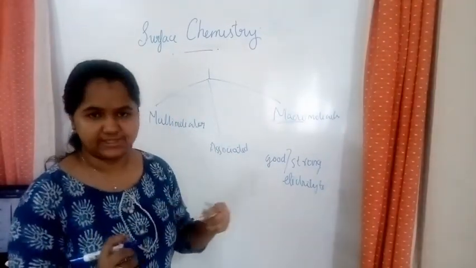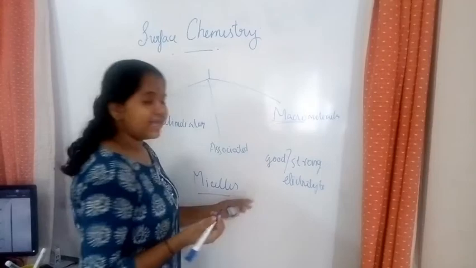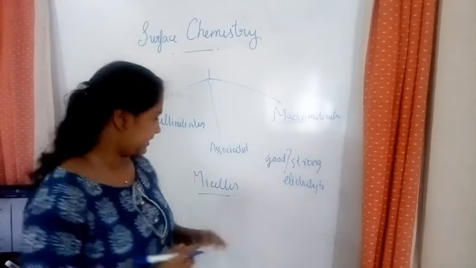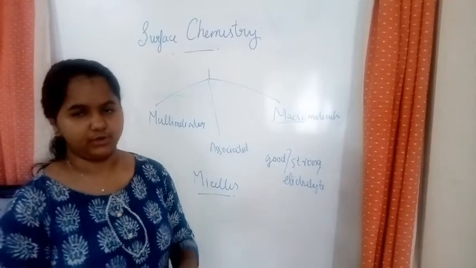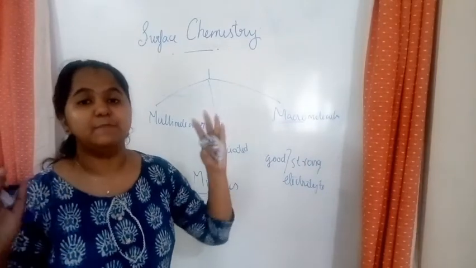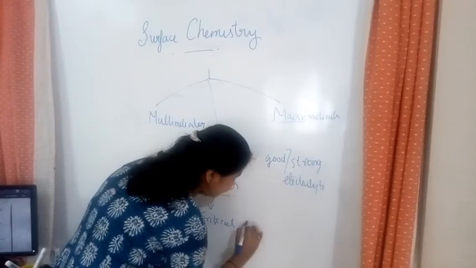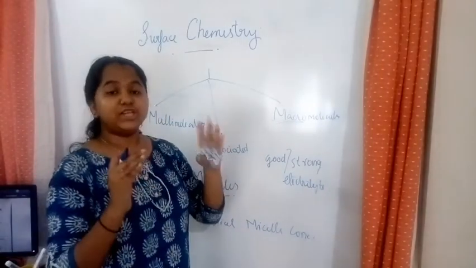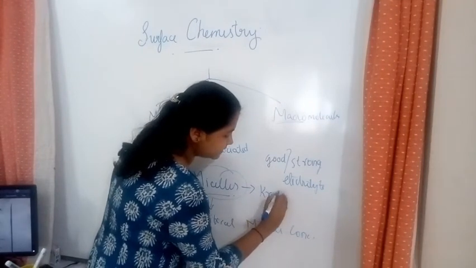So now we learn what micelles are. The aggregation, the cluster of colloidal particles coming together, is known as micelles. Okay, this micelle formation happens at a particular concentration. Beyond that concentration of micelle formation, it is called the critical micelle concentration. And the temperature at which micelles start forming is known as the Kraft temperature.